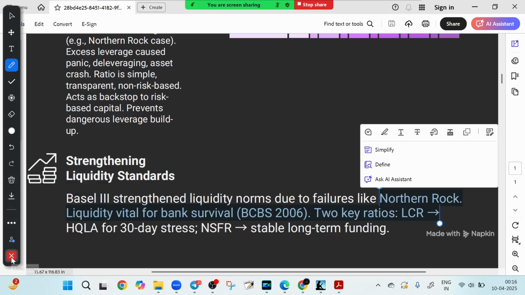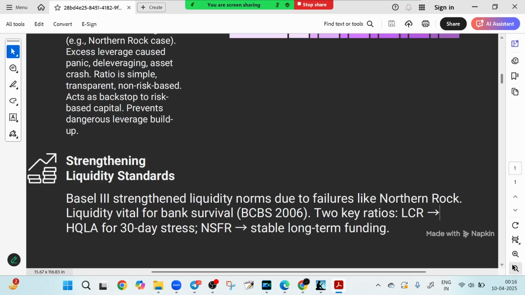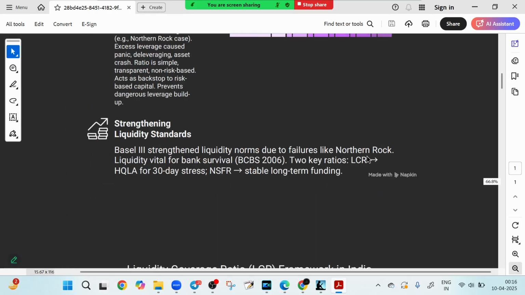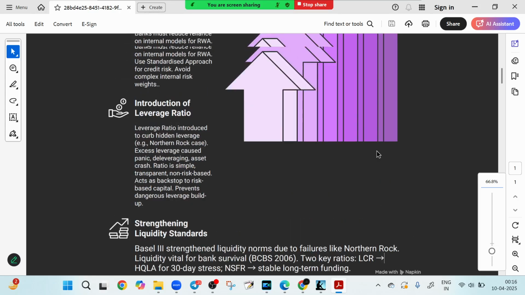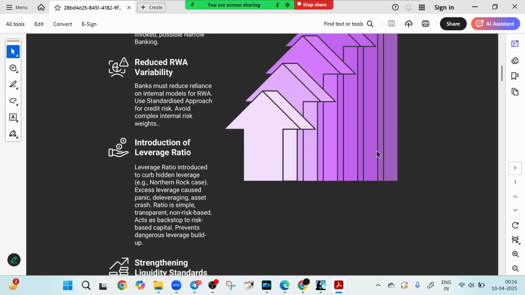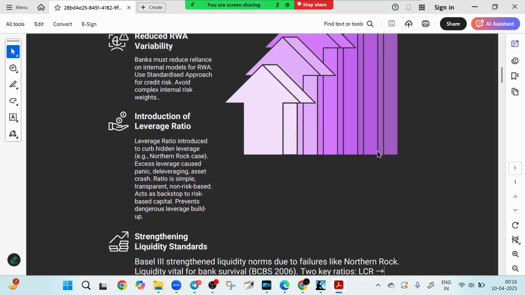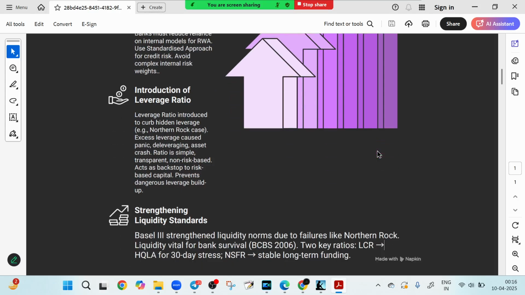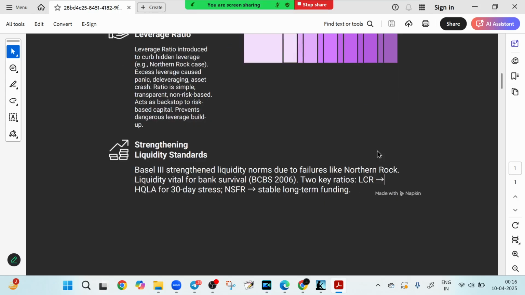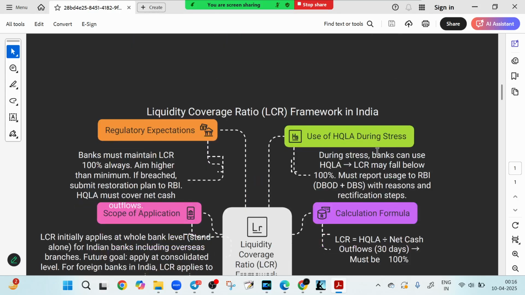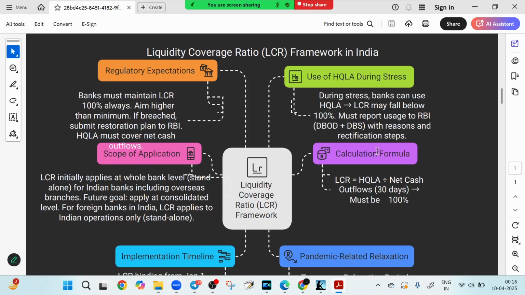So that is the first slide we have just discussed. Let me show you a little bit about it. In short, BASEL 3 was not just an update, rather it was a total upgrade to banking safety, built from crisis, designed for the future. Now friends, let me take you through this particular mind map where everything regarding LCR is shown in one picture.